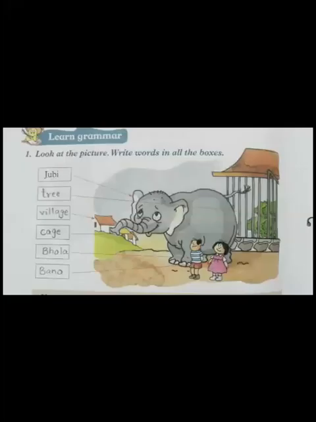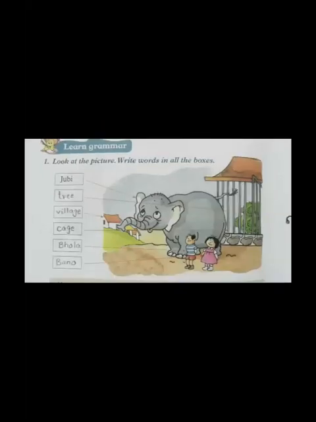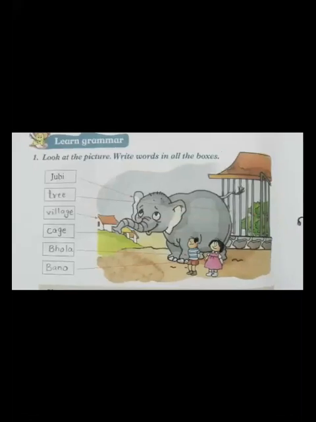Dear students, now we will read Learn Grammar. Look at the picture. Write words in all the boxes. Look at this picture. Here are boxes. In the first box there is written Jubi. Jubi is matched with the elephant Jubi.